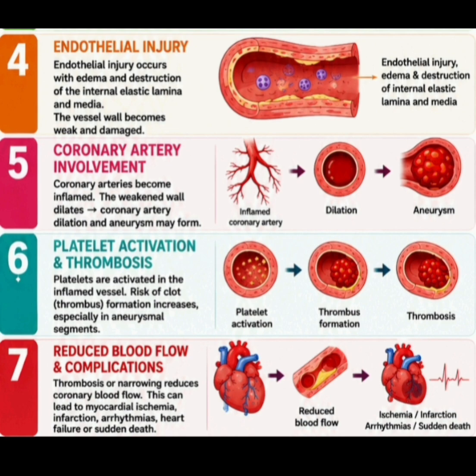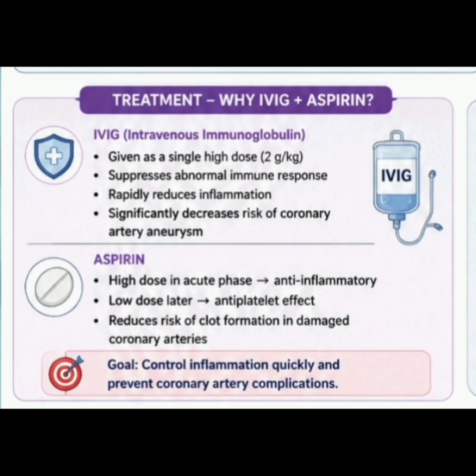The major goal of treatment is to rapidly control inflammation and prevent coronary artery complications. The first-line treatment is intravenous immunoglobulin, usually given as a high-dose infusion together with aspirin. IVIG suppresses the abnormal immune-mediated inflammatory response and significantly reduces the risk of coronary artery abnormalities.